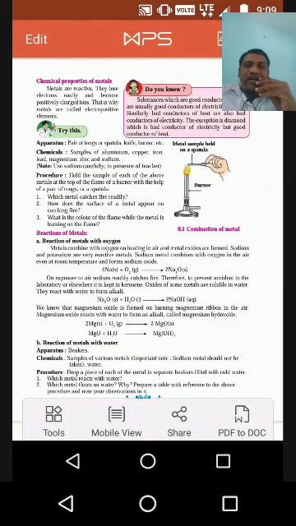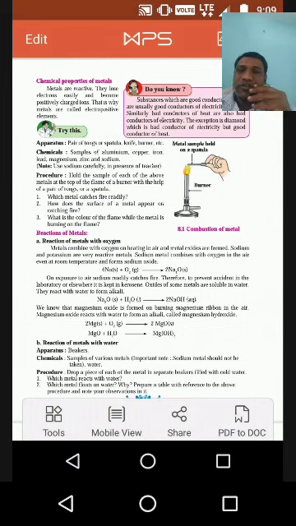Generally metals are hard, but some exceptions are the alkali metals of group 1, such as sodium, lithium, and potassium, which are very soft and can be cut easily with a knife.